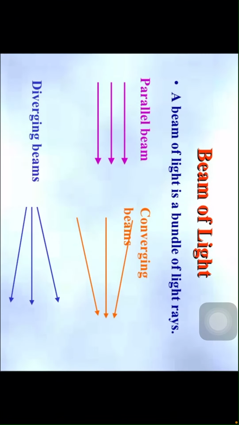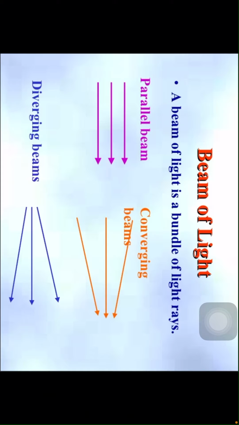Beam of light. A beam of light is a bundle of light rays, children. This is a parallel beam, and this is a converging beam. When light rays travel in a straight line and meet at a single point, that is called a converging beam of light.